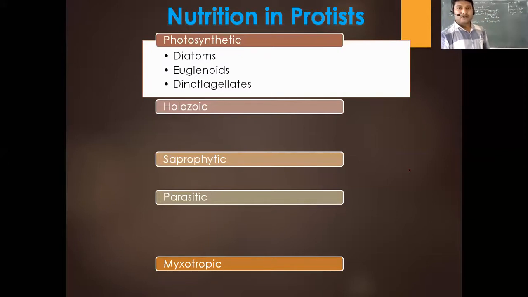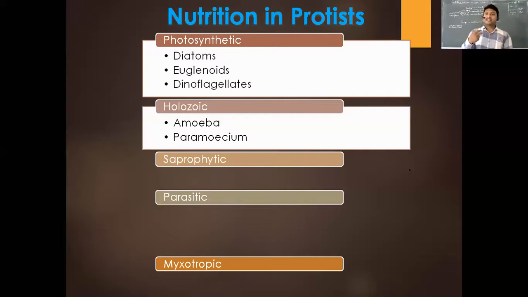Now the second one, holozoic. Holozoic means the entire food is taken in and digested inside. For example, amoeba. What happens in amoeba? Amoeba is going to engulf the entire food. As you have learned in class 10, inside the amoeba a large number of chemicals are released, and these chemicals digest the food material or the organism inside, and then the digested food material is assimilated to produce energy. Whatever is extra, whatever is unnecessary, is thrown out of the amoeba body.